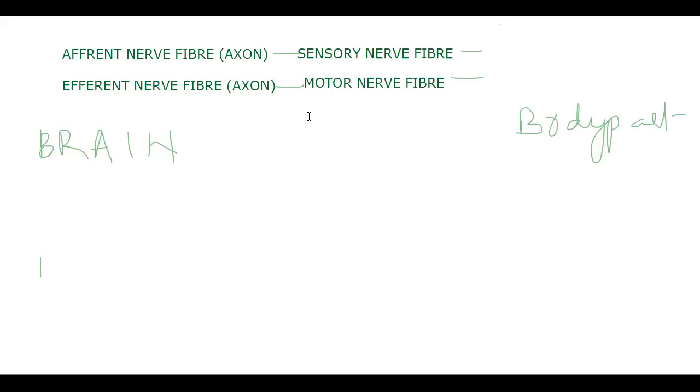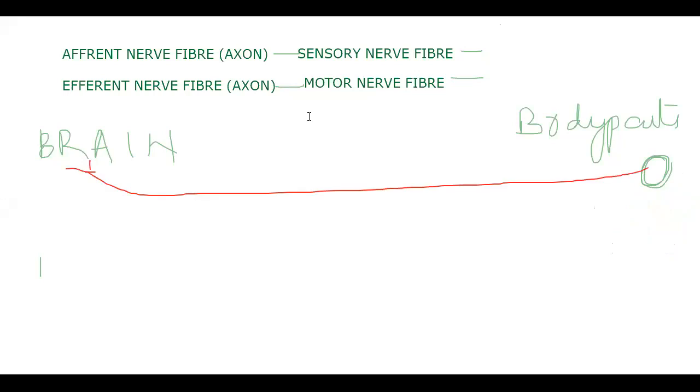As we discussed yesterday, the cytons are present in the body part. We are talking about a single one, that's why we'll show only a single one. Here it is the body part. So their cytons are present in the body part. Then its axon, nerve fiber, is coming to the brain and saying something to the brain.